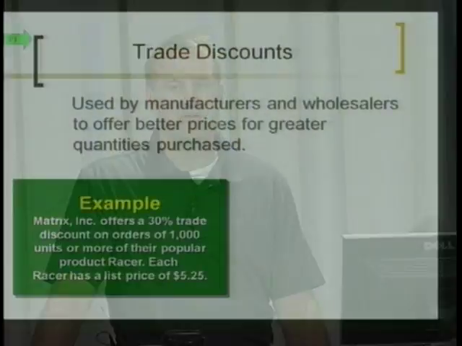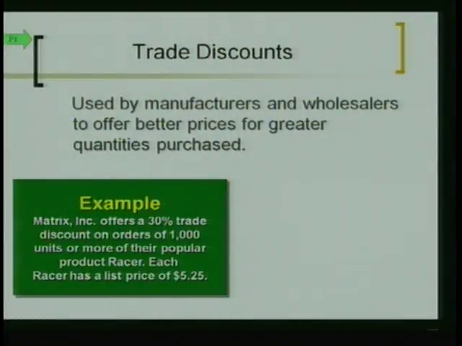Let's talk about some different types of terminology in this chapter. Some of these are similar, but they're different, so I want to make sure you're paying attention. There's one thing called a trade discount, and this is used by manufacturers to offer better prices if you purchase in large quantities.